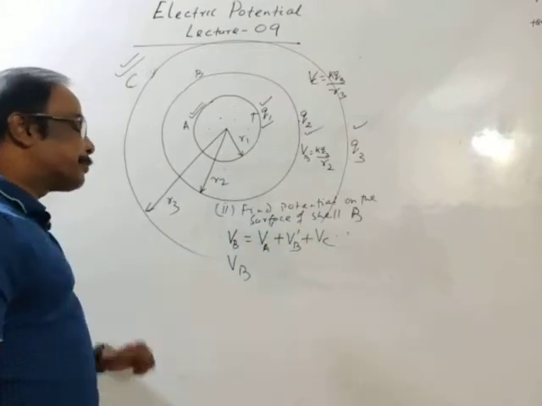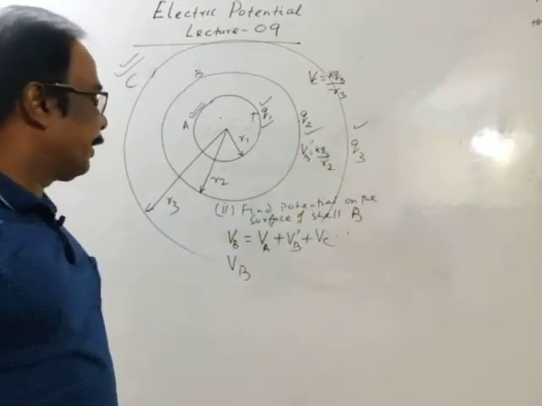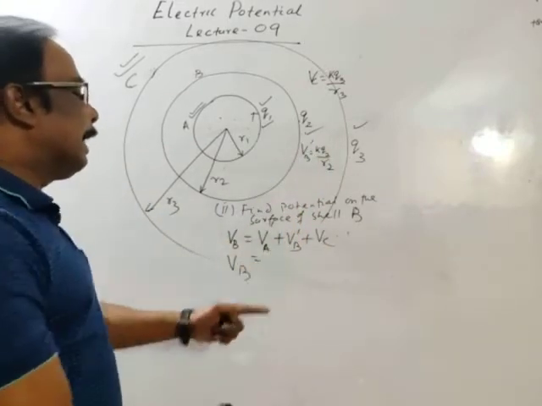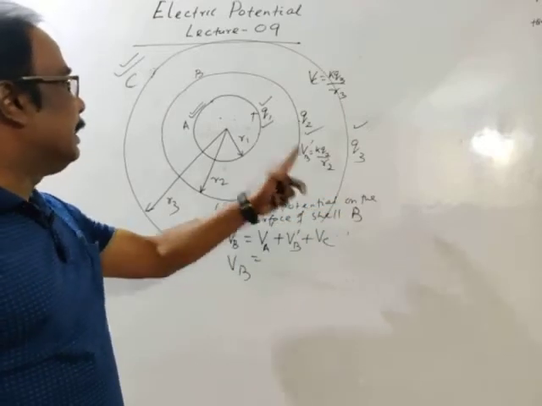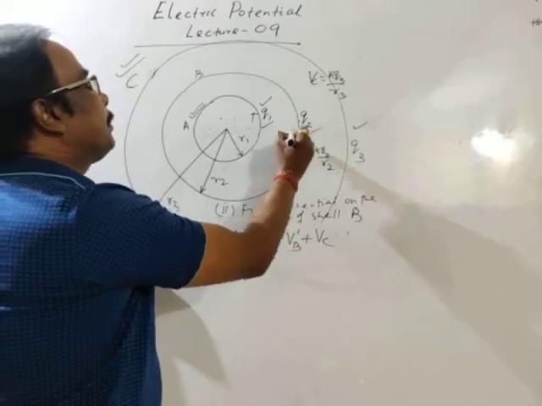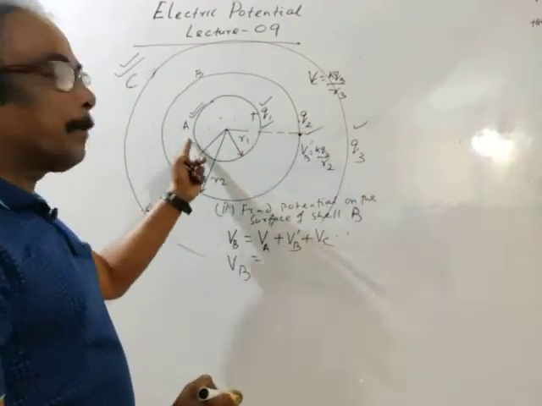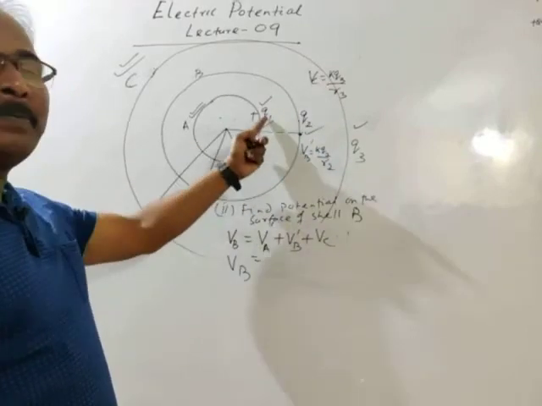This is VB dash, total potential VB dash. Okay. Then potential on surface of cell B due to cell A. See, this is the surface of B. This is outside of surface A.